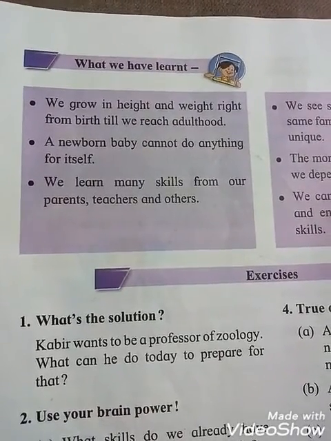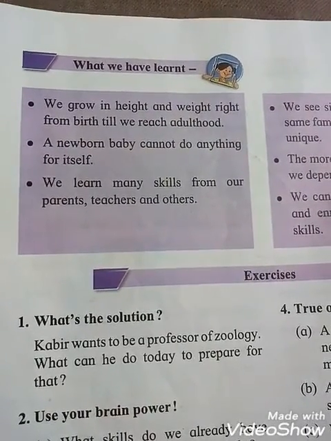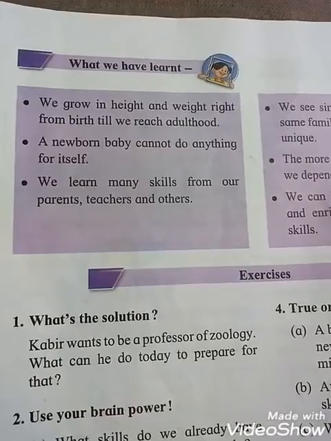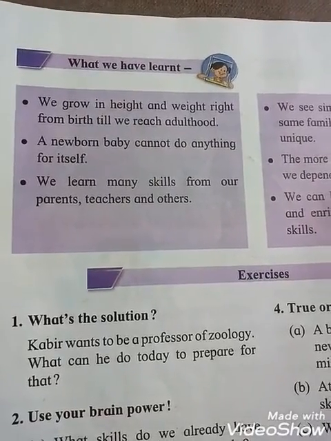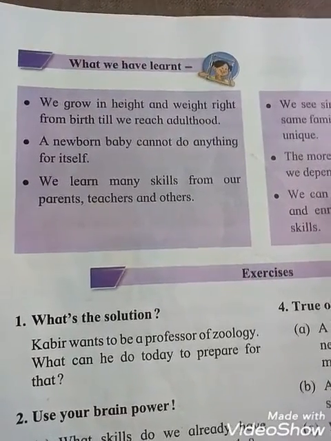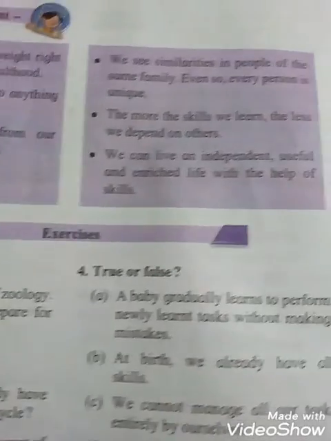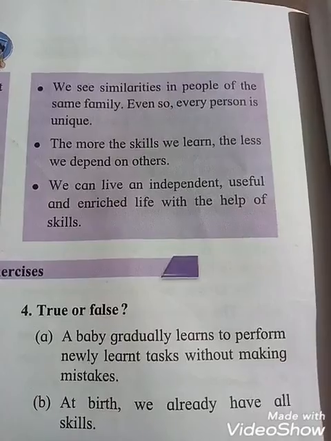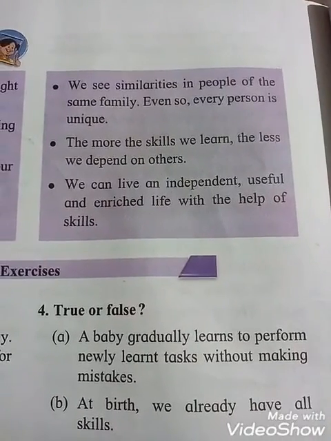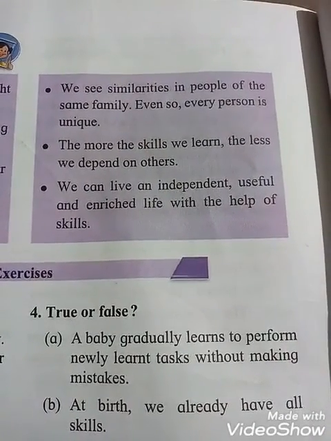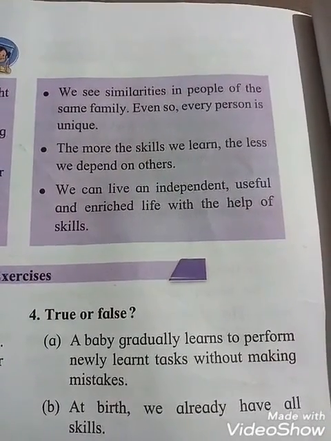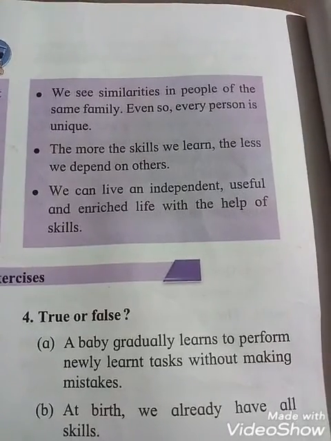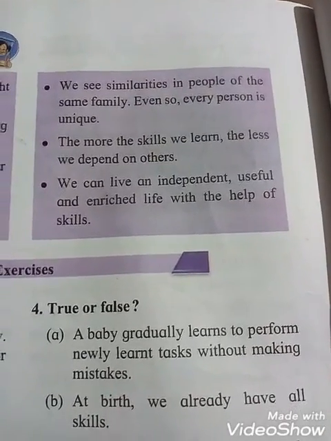Next point, we learn many skills from our parents, teachers and others. Next, we see similarities in people of the same family. Even so, every person is unique. Unique means distinctive, incomparable.